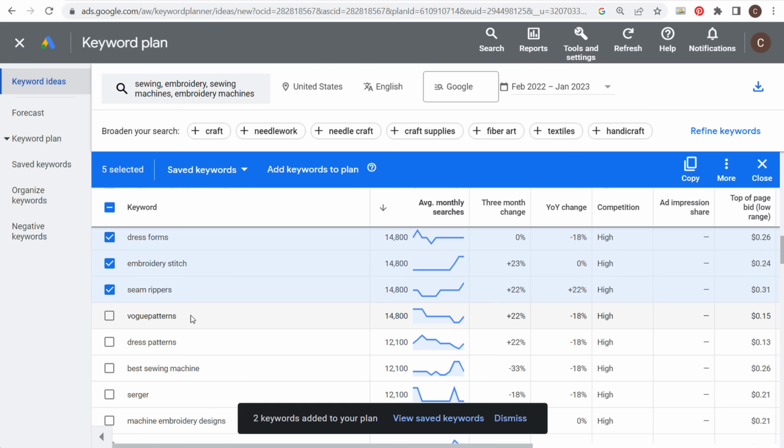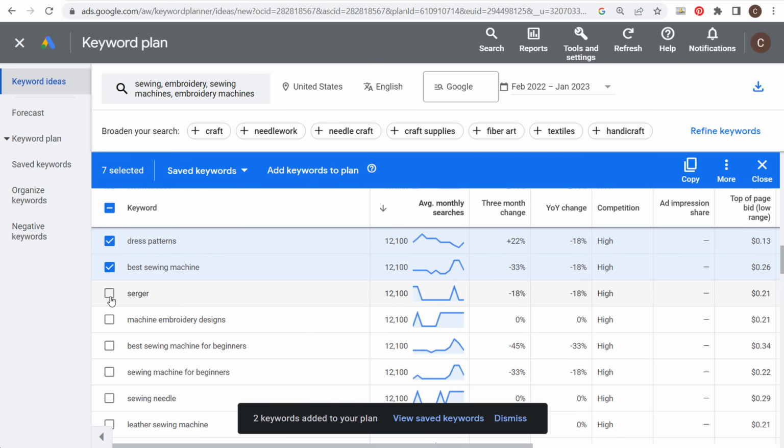Vogue patterns. I'm assuming this is a brand, so we're not going to target this directly. Dress patterns, best sewing machine. So Serger, a specific brand here. Machine embroidery designs, best sewing machine for beginners.